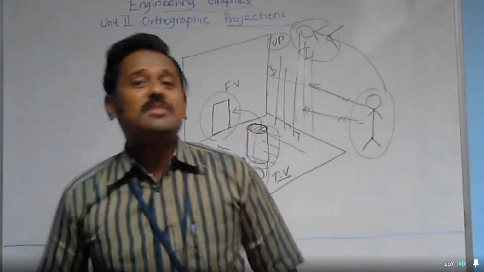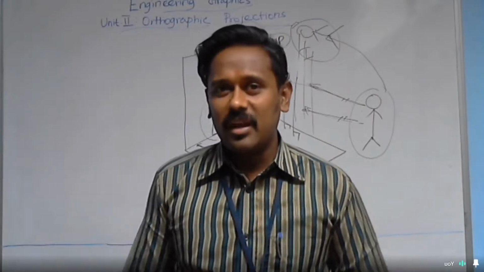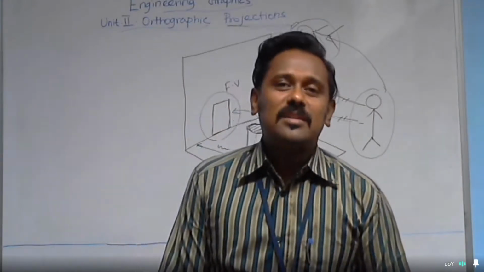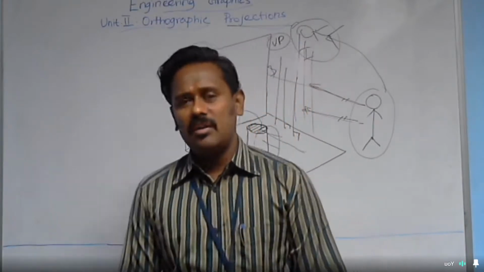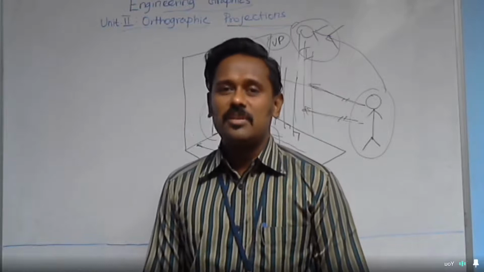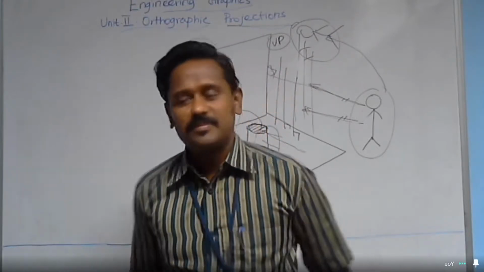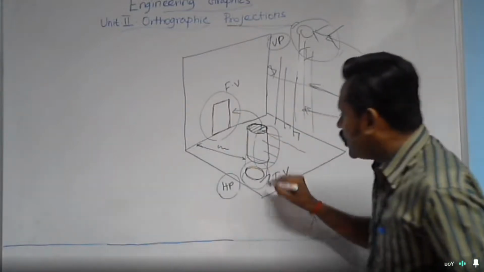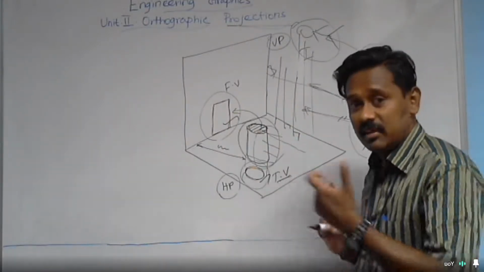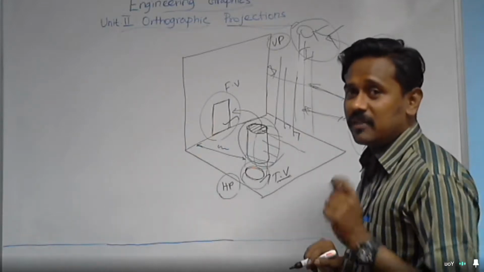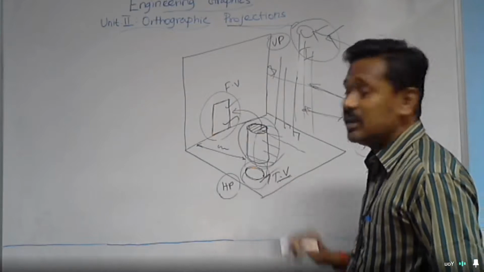Actually, the object is a cylinder, but the front view obtained is a rectangle, and the top view obtained is a circle. And this is a common fact for all objects when you process the front and top views in the orthographic projection concept. So this is what you are going to draw on the paper. You are not going to draw the cylinder. You are going to draw the front and top views of the cylinder. The front view will be the rectangle and the top view will be the circle.